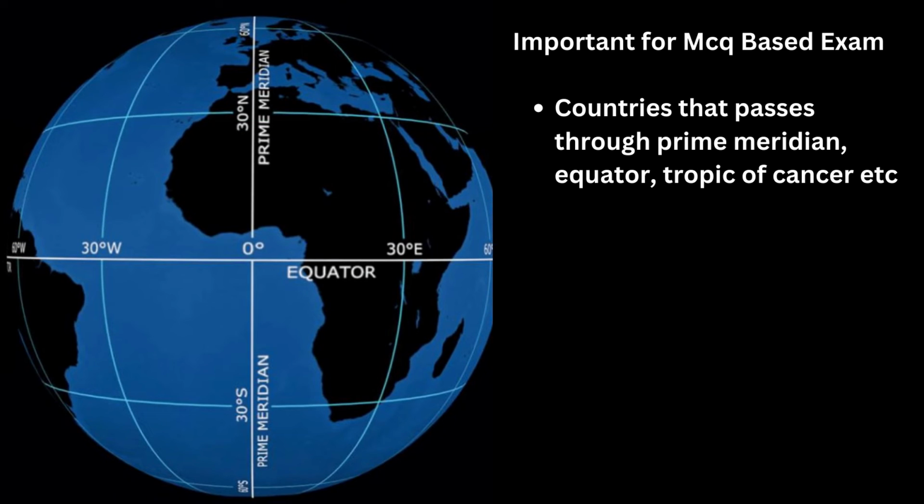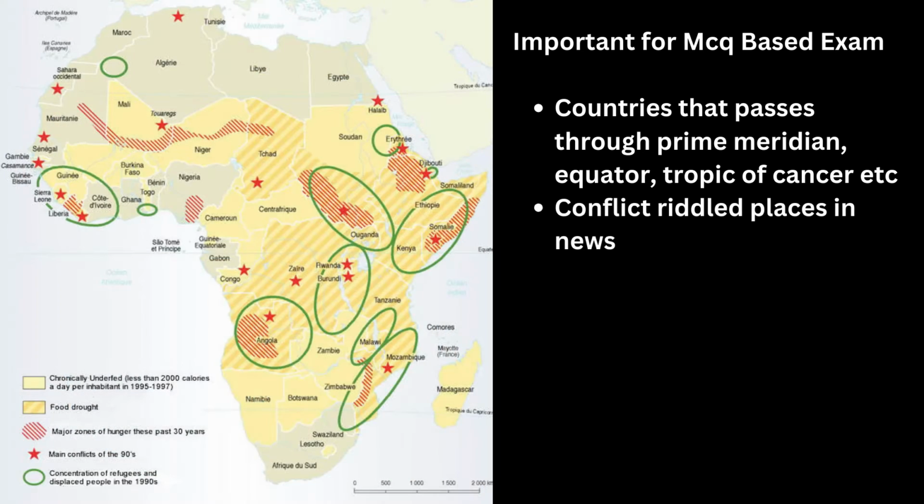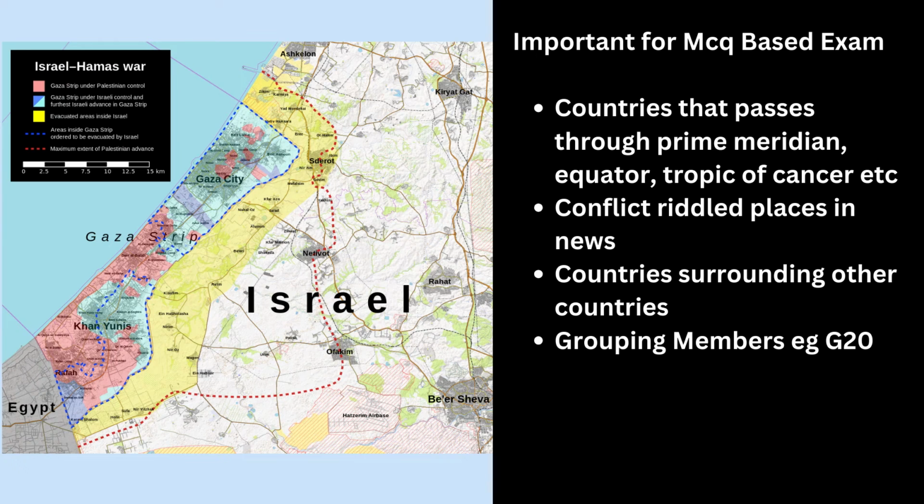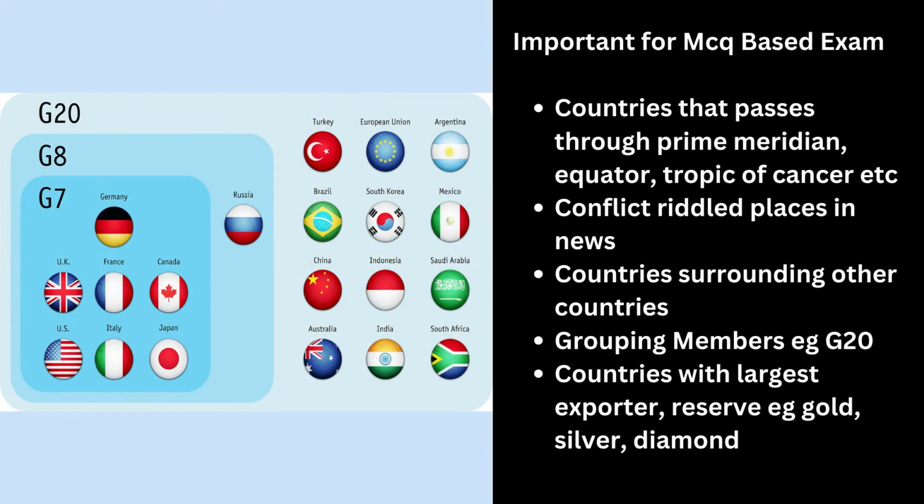Following are important points to know for exams. Countries that pass major lines of latitude and longitude like the Prime Meridian, Equator, Tropics of Cancer, and Capricorn. Areas of conflict and tension around the world that have been in the news. Landlocked countries entirely surrounded by other nations. Major economic groups and alliances like the G7, G20, BRICS, etc.